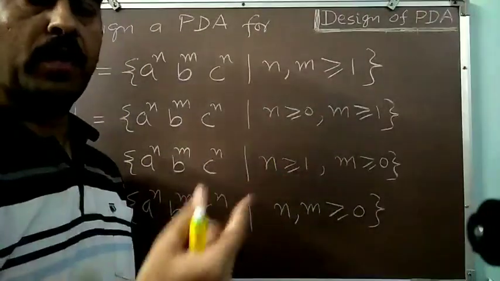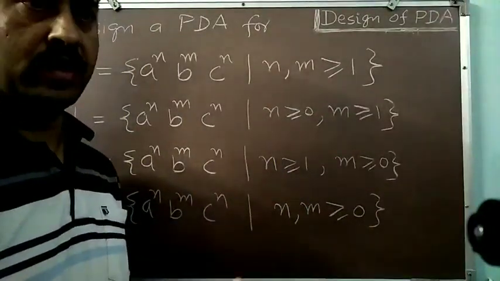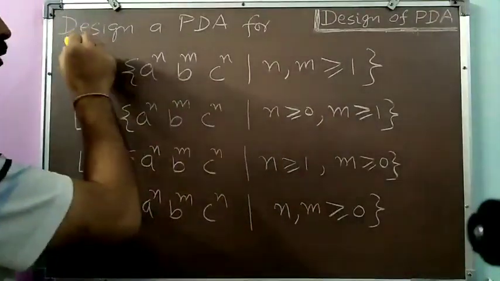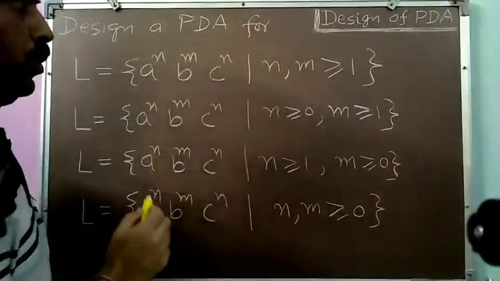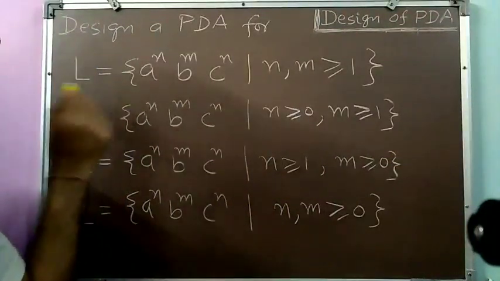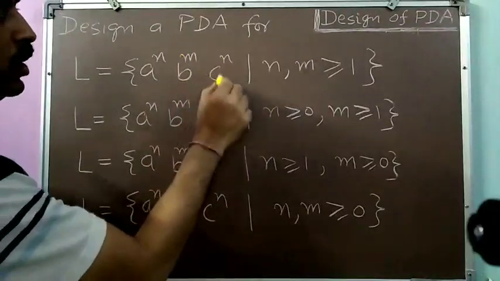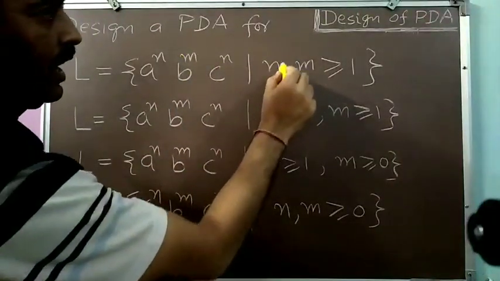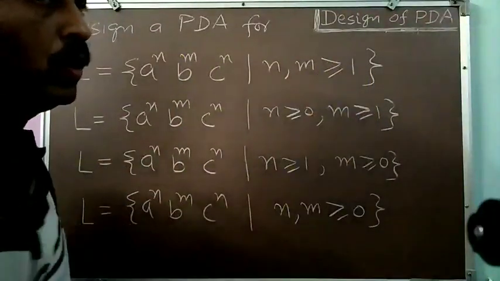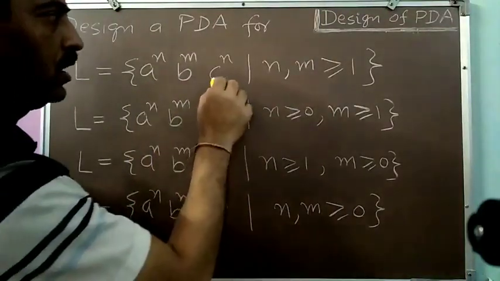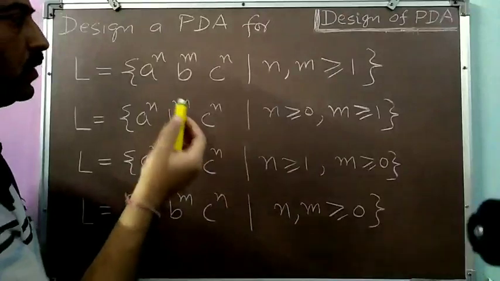Now I am giving you one problem to solve at home, which is based on today's discussion. That is you have to design a push down automata for the language L is equal to a to the power n, b to the power m, c to the power n, such that n comma m greater than or equal to 1. Means at least one occurrence of a's and b's will be there, and one occurrence of c's will also be there.